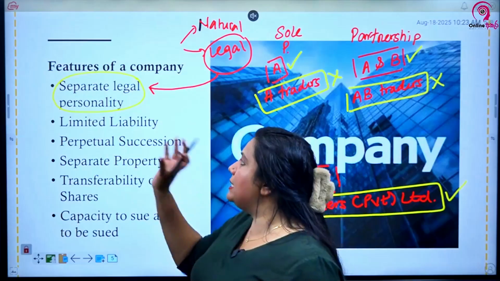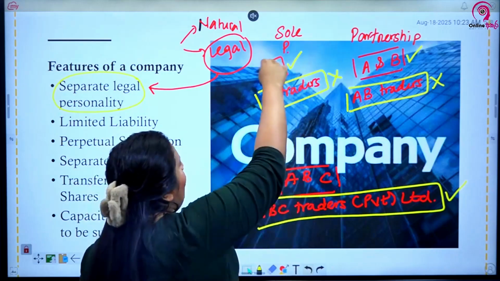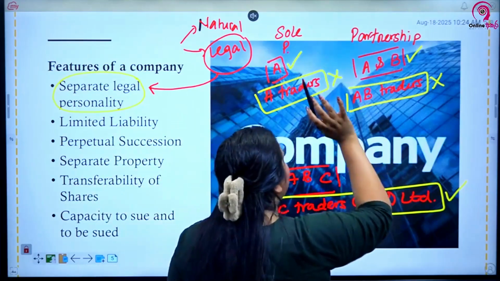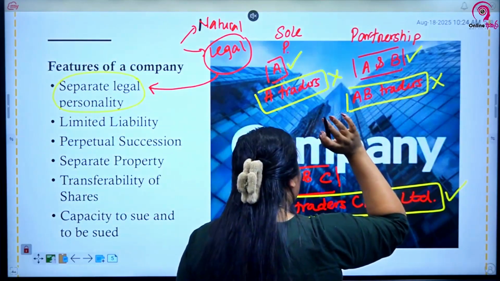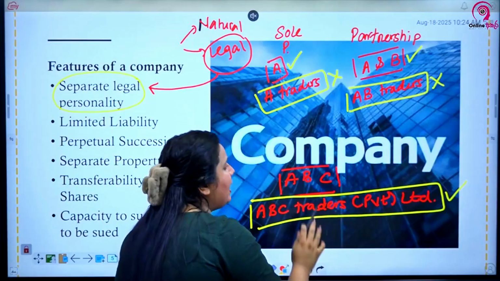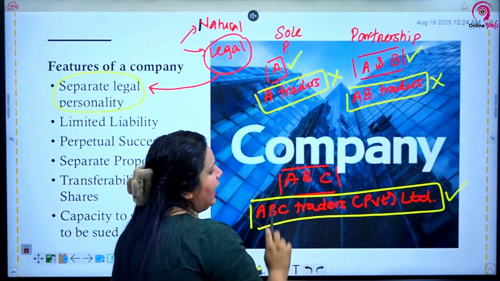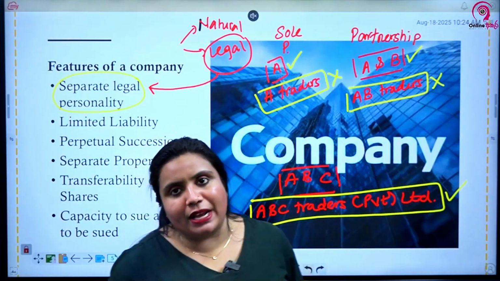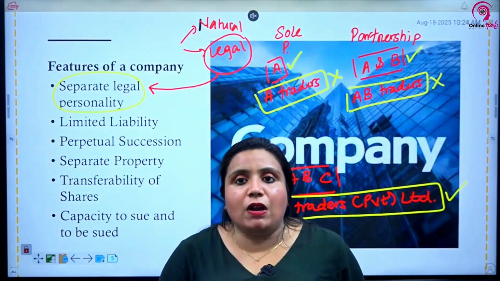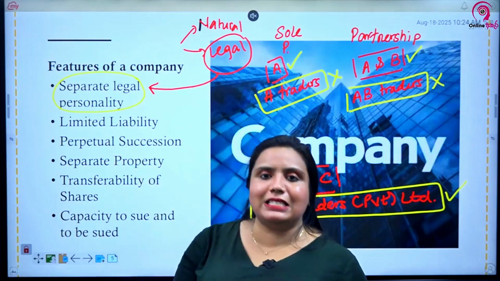This is the meaning of separate legal personality. If you have not understood this before, this is the meaning. So when you take a sole proprietorship, the owner A and A Traders are one and the same. When you take a partnership, the owners A and B and AB Traders are one and the same. But when you take a company, the owners A, B and C are separate from the company ABC Traders Private Limited. This is what we call separate legal personality. Because of this separate legal personality, companies get a limited liability status.